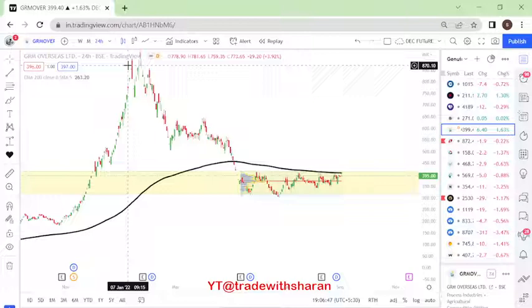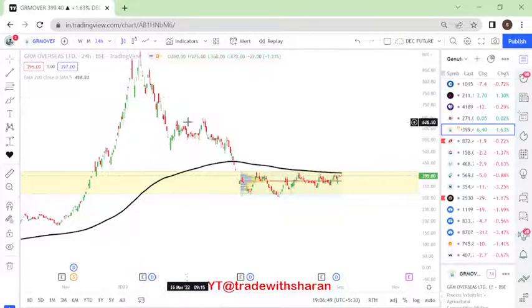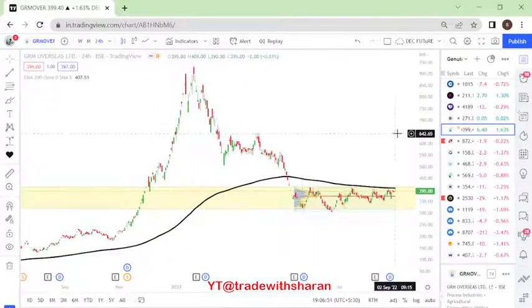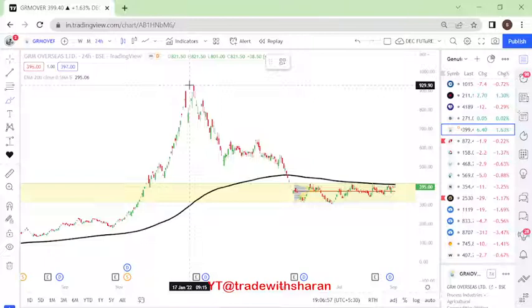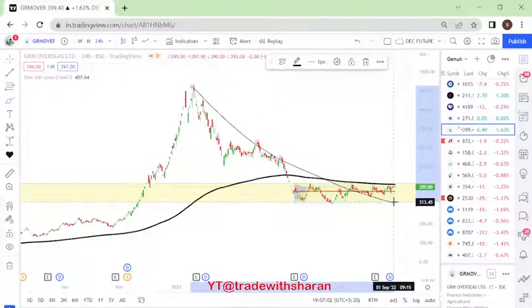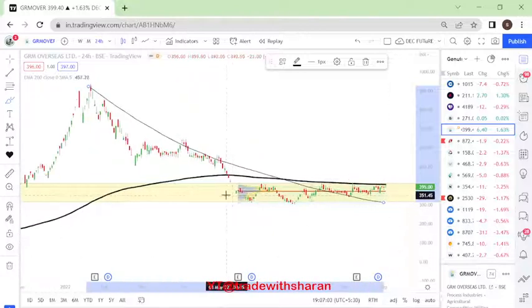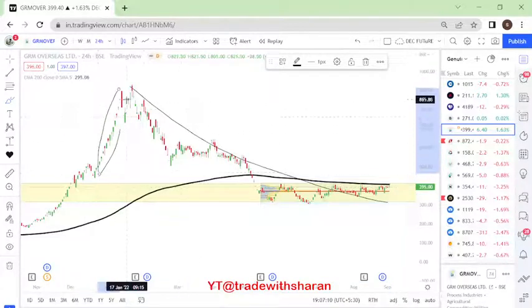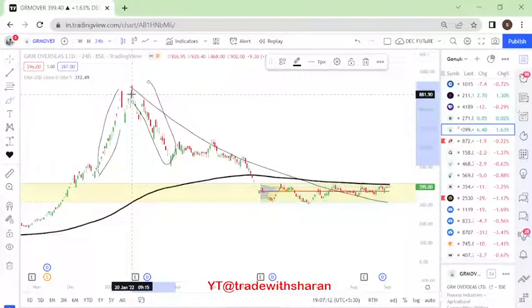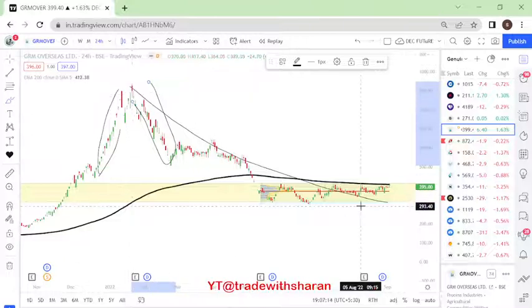So we are looking at the next stock, which is basically GRM Overseas. I have no idea about this, let's be honest about it. Based on the chart, I would not want to be a part of this stock, primarily because if you see here 2019, 2018, 17, from there it has fallen almost 60%, right? You might get to see another fall like that, which I don't know. Secondly, there are a lot of circuits here. Whenever there is a circuit, it is basically operator driven or very few volumes being controlled by the market. I would like to avoid that.